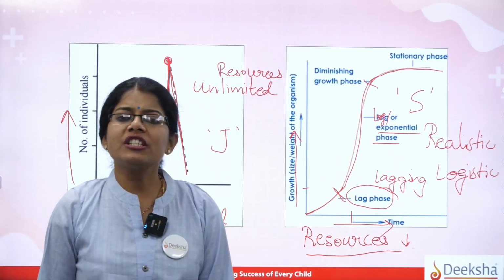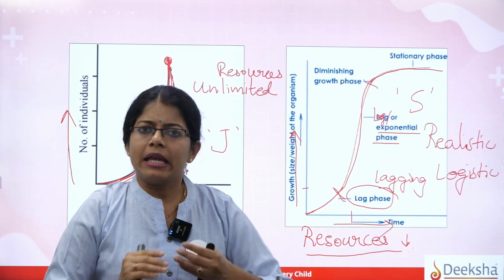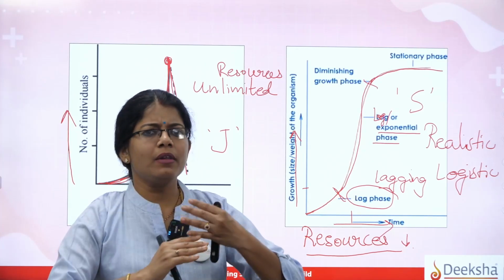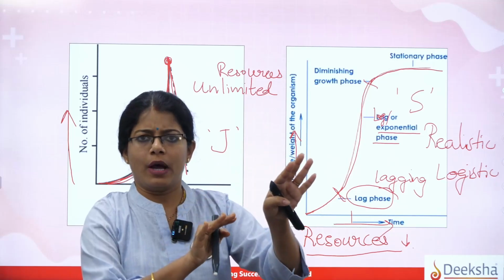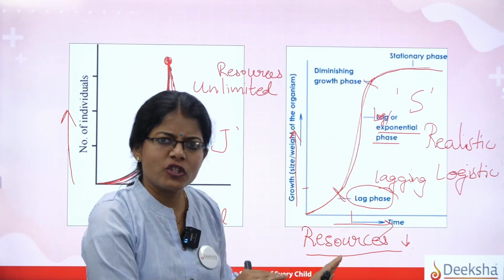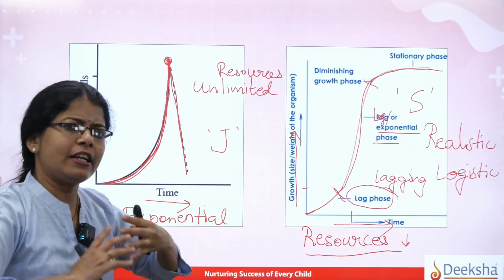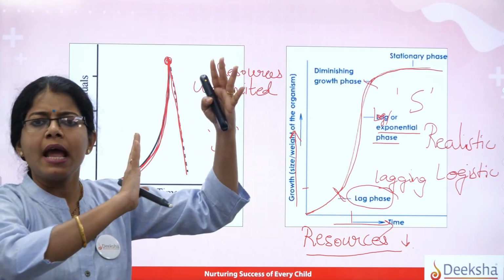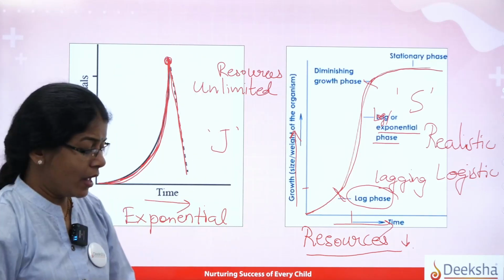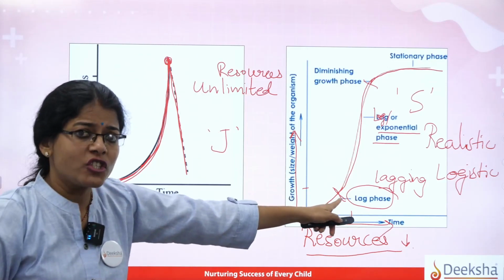Correct? So for the logistic curve, initially there is a slow phase, then comes a little fast phase, then again they slow down. So the appearance will be the S-shaped growth curve. If you see in the other case, at a stretch they will multiply at a very faster rate and then abruptly they will decline. That is not happening in the case of the S-shaped growth curve.